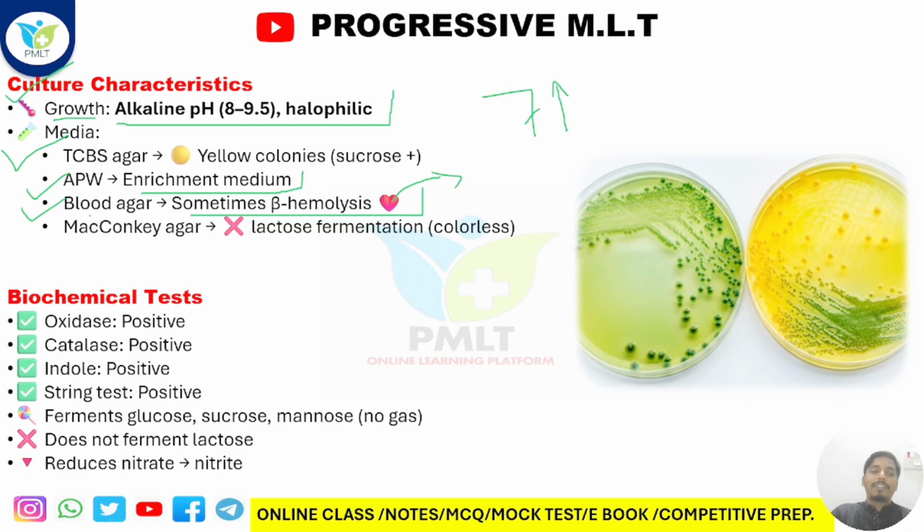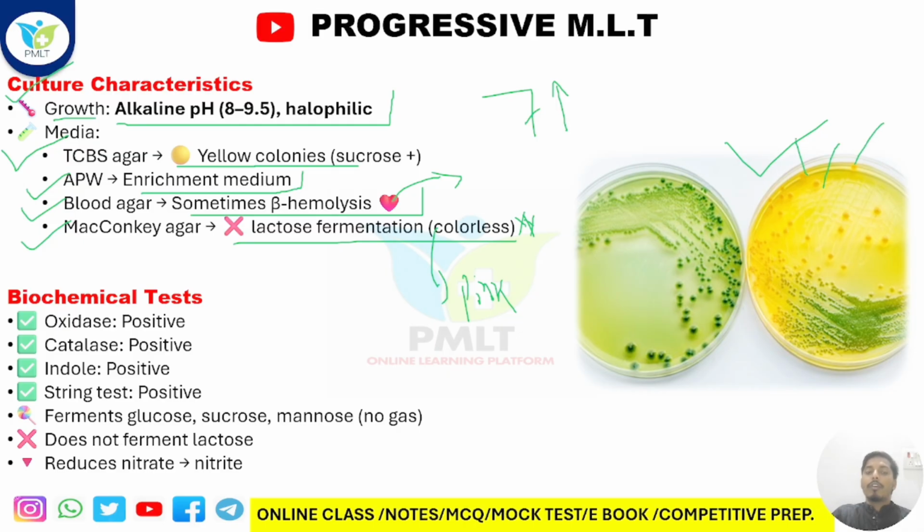Got it? After that, on pink agar, they are non-lactose fermenters, or they are not fermenting the lactose, so they basically appear colorless. Got it? Colorless. If lactose fermentation is happening, then the color becomes pink. Yes or no? Then the color becomes pink. Got it? And on TCBS agar, they basically form yellow colonies. If you notice here, it is also a yellow colony.